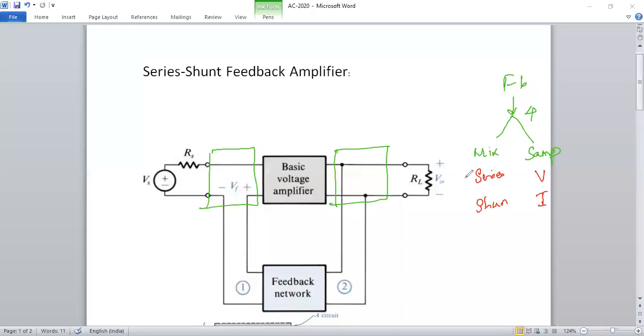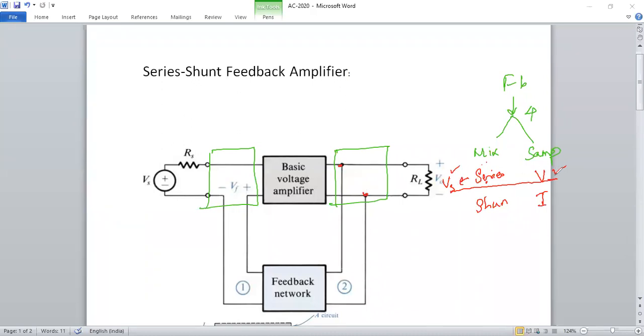On the input side, series means you give the supply voltage Vs. Your supply is a voltage, and your output is also a voltage. This type of mixing is series, and the voltage has to be measured across this point.